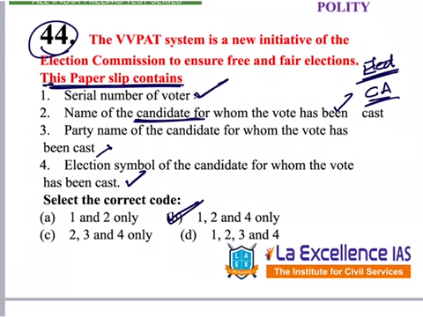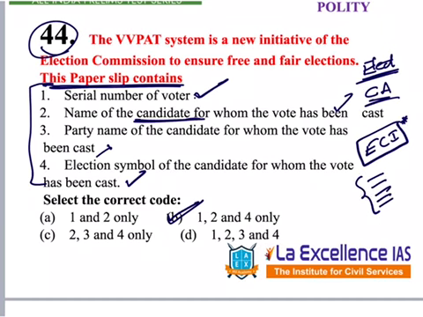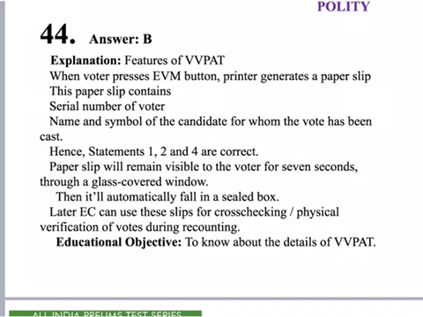For these questions, how to answer them? In general, the Election Commission of India issues some awareness advertisements. So we should read them and read what is mentioned on that slip. Otherwise, we cannot eliminate this option 3. Here, in the explanation, the features of VVPAT are mentioned. Please go through that once.